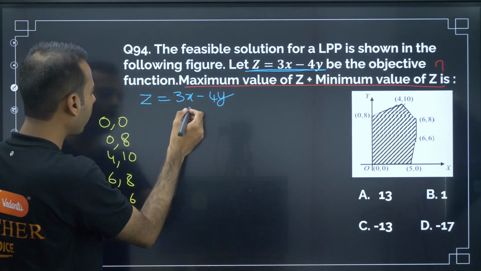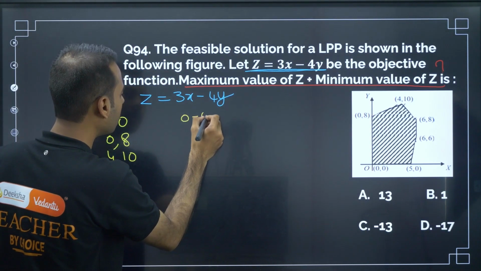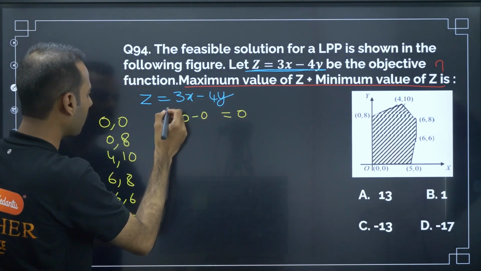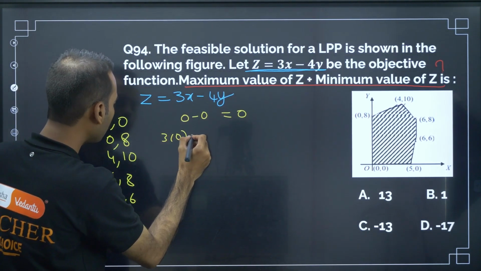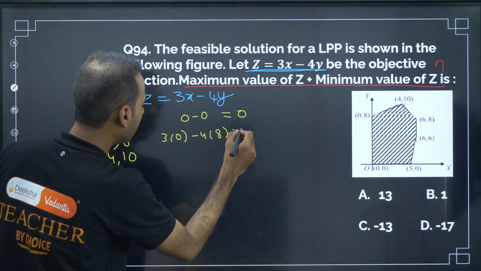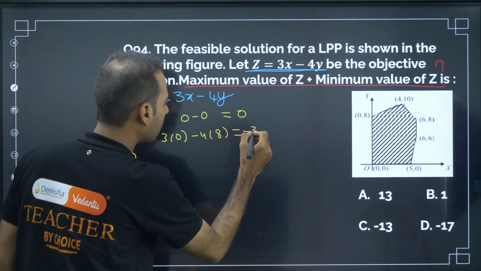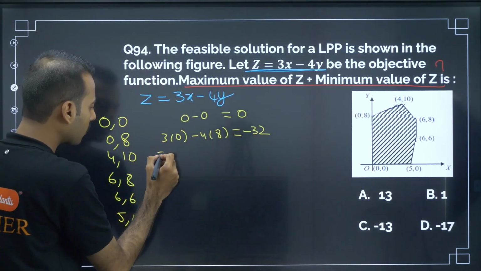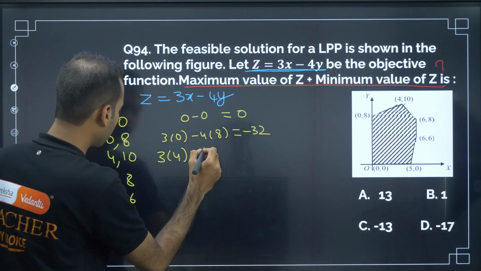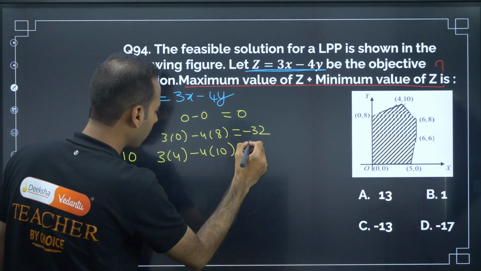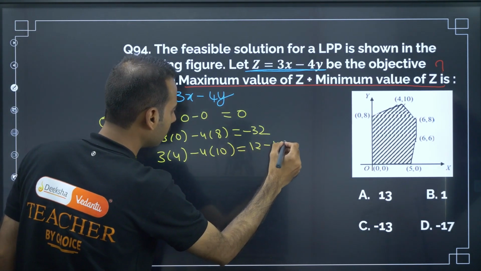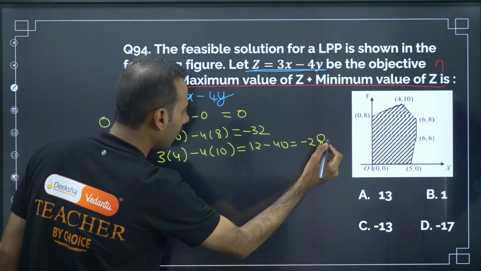For (0, 0), z is 0. For (0, 8), it is 0 minus 32, so minus 32. For (4, 10), 12 minus 40 is minus 28.